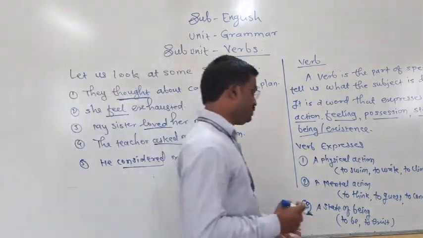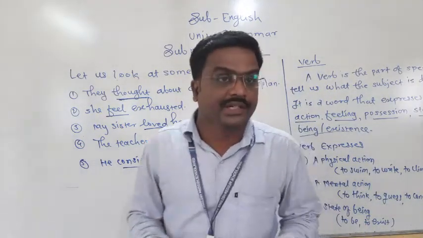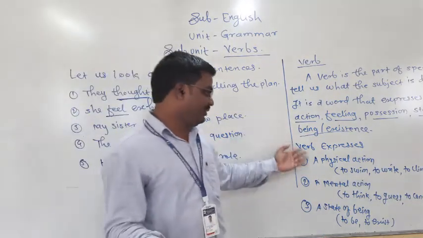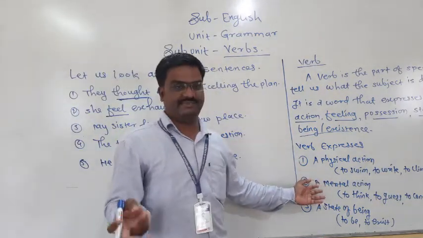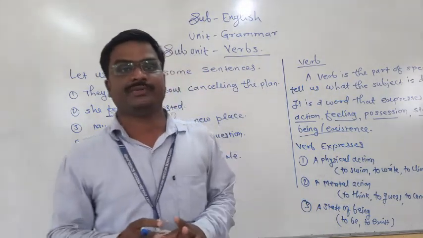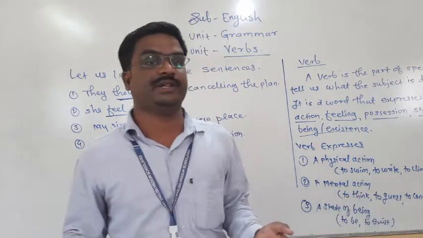And state of being: to be, to exist, as well as to appear. These are states of being. So verb expresses physical action, mental action and state of being. Got this point? Okay, now these verbs are also divided into different parts.